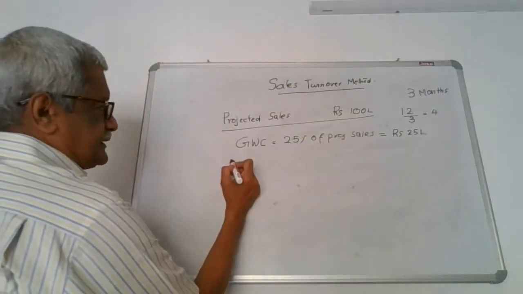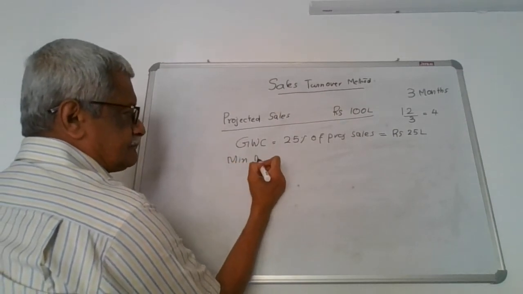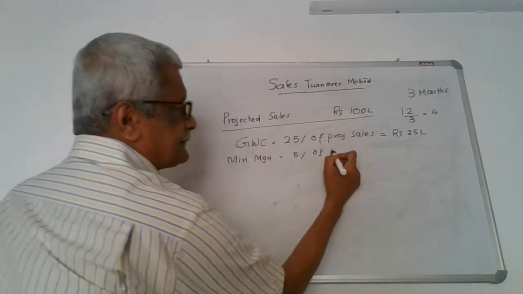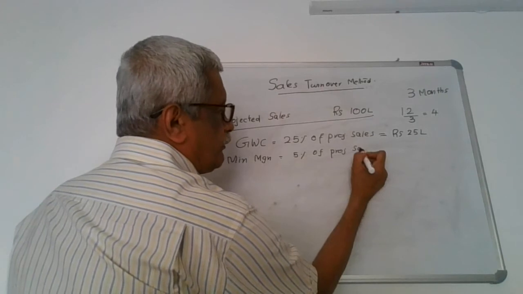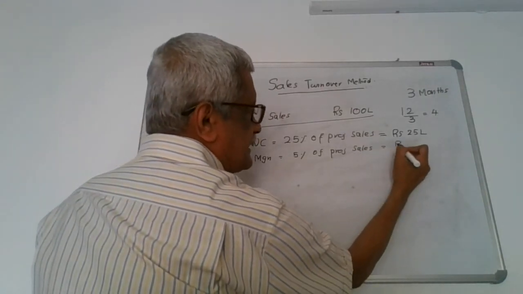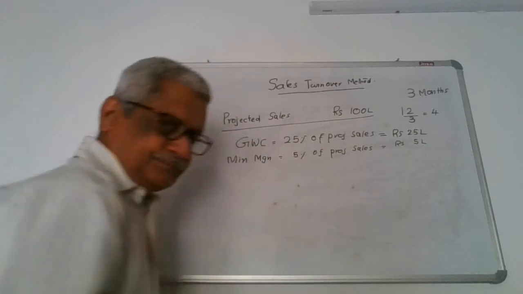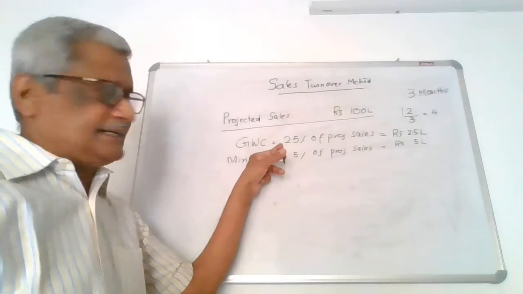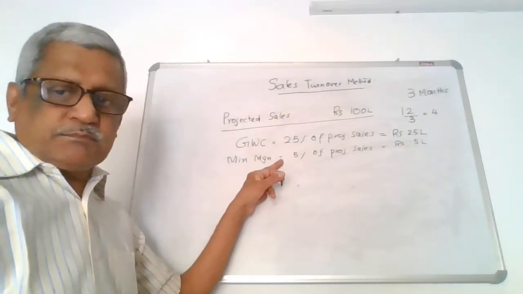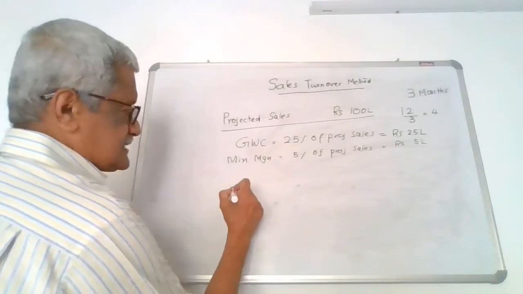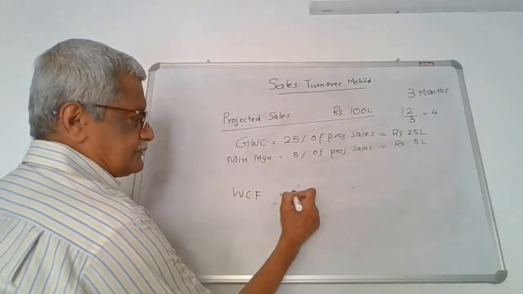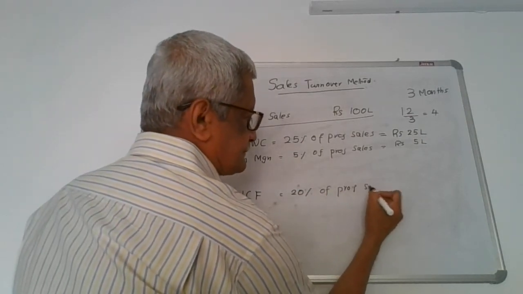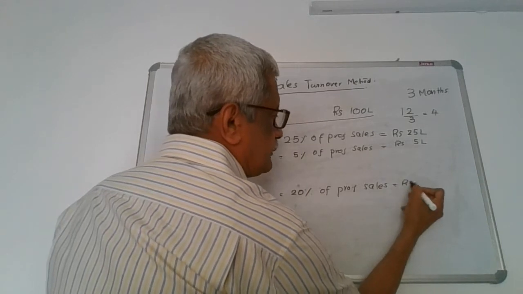Having understood it, the minimum margin the business enterprise has to bring in for the working capital is prescribed at 5% of the projected sales. Here it works out to rupees 5 lakhs. So this 25% is what is required to be invested in current assets, and 5% is brought in as margin by the business enterprise. So naturally, the working capital finance will be equal to 20% of the projected sales, which works out to rupees